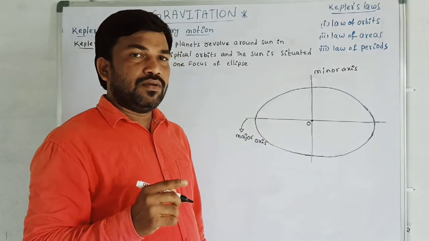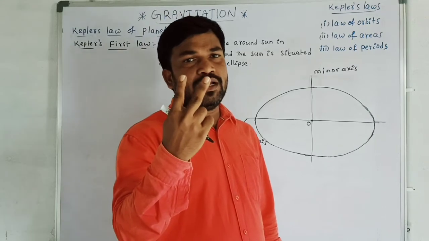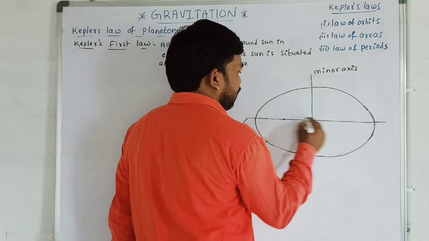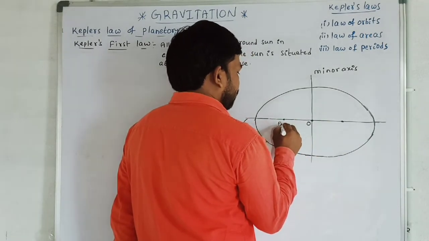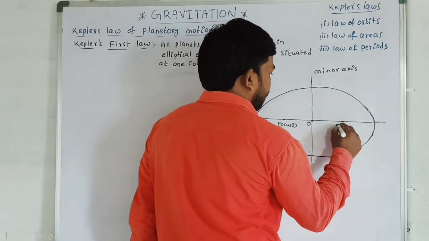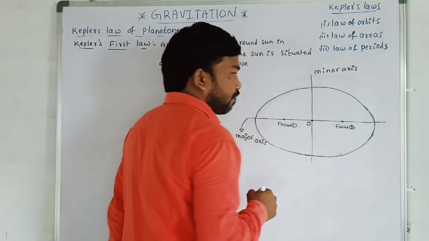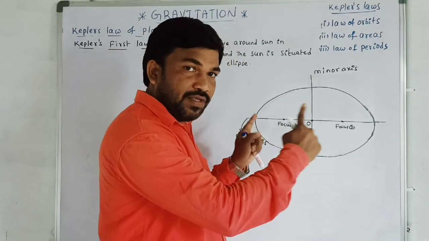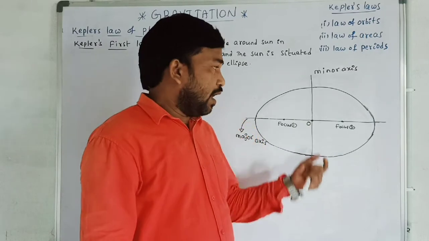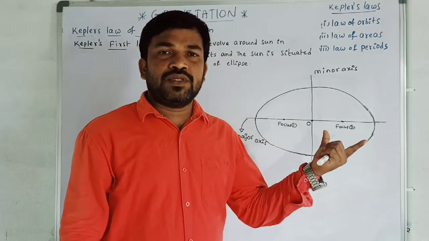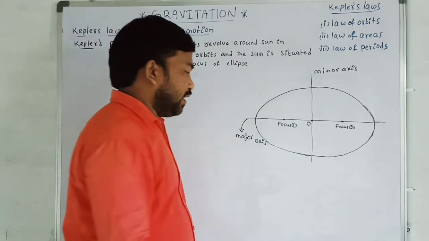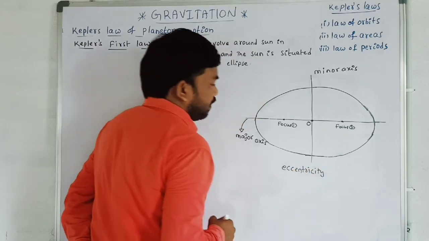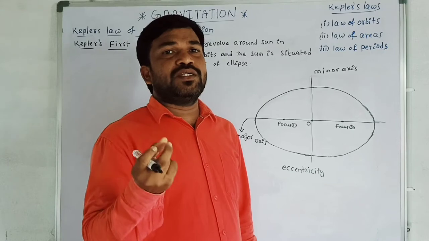Okay. Now, on the major axis, I am going to take two special points, which are known as foci. This I am taking as focus 1. This I am taking as focus 2. Means in an ellipse there are two foci which are separated. How are they separated? They are separated due to the eccentricity. That is a very important term. Eccentricity.